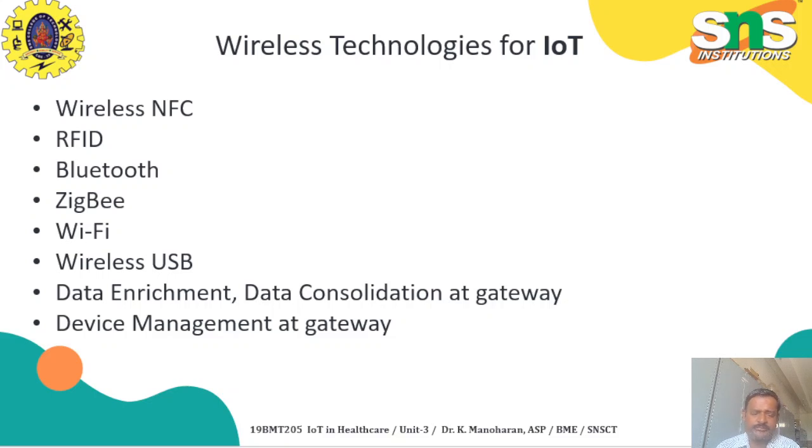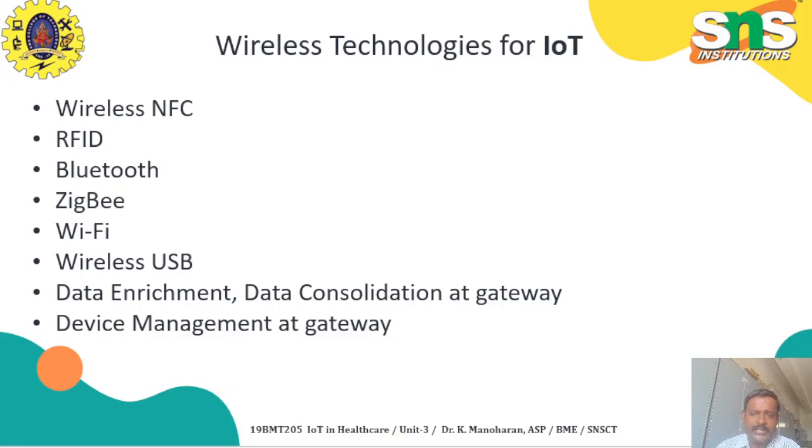Again, with Wi-Fi, a high volume of data can be transferred. For the internet and other things, we prefer to use Wi-Fi. For high-speed communication and longer distance, Wi-Fi is preferred. Then wireless USB: USB is the best protocol in wired technologies, so communicating with USB wirelessly is wireless USB. USB is the most used device interface.